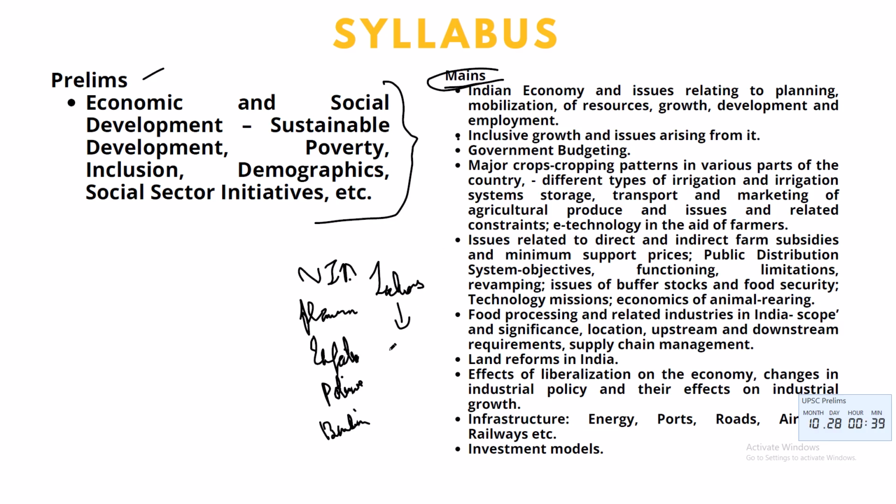We will be dealing with inclusive growth with respect to the social sector economy, we can call it infra, sustainable development, poverty, unemployment. We'll be dealing with everything point to point in lectures along with detailed notes as well.